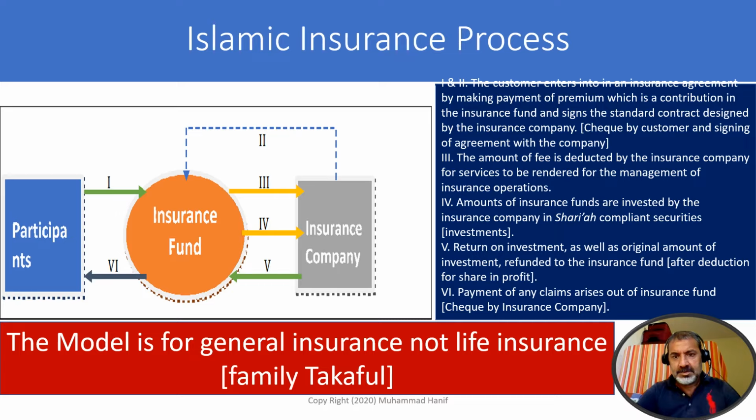Number 4, amounts of insurance funds are invested by the insurance company in Sharia compliant securities. Number 5, return on investment as well as original amount of investment refunded to the insurance fund. Of course, after deduction for share in profit by Mudarib, which is insurance company. And 6 is payment of any claims arises out of insurance fund. The model is for general insurance and not for life insurance or family takaful.